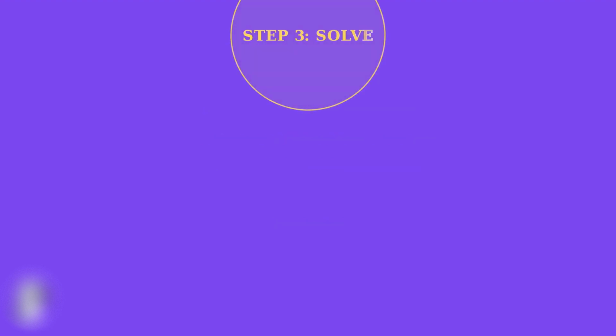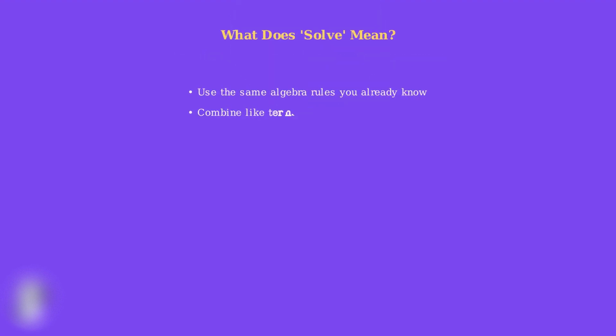Now we reach step 3 of the substitution method. At this point, we have successfully created a single equation with just one variable. Our task now is to solve this equation using standard algebraic techniques. Solving means using standard algebraic techniques to isolate the variable. This includes combining like terms, distributing, and performing inverse operations. The key is to work systematically and not skip steps.